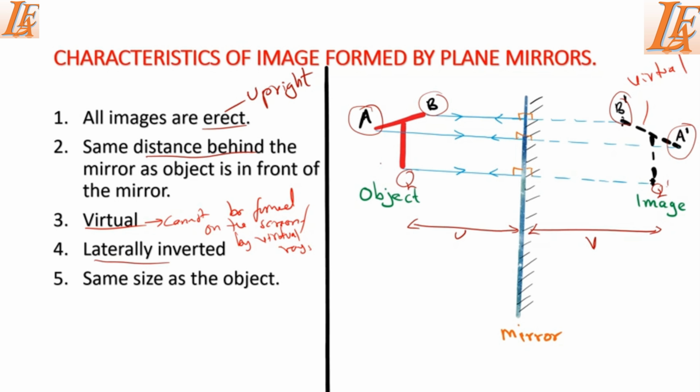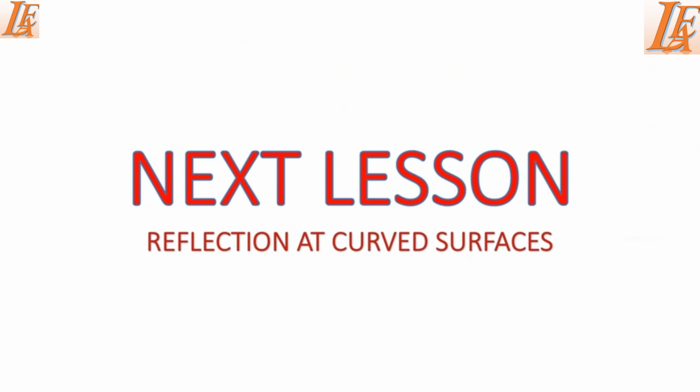Then finally, another characteristic is that the image is the same size as the object. If you look at this, the image and the object are identical in size. They are of the same size.